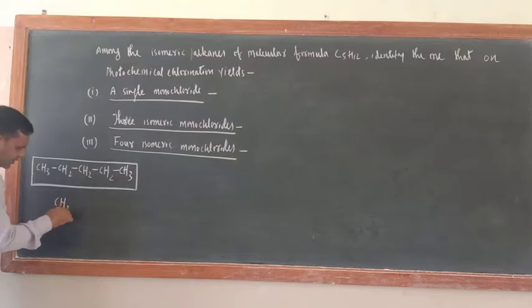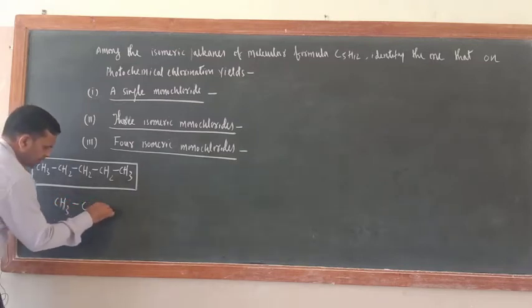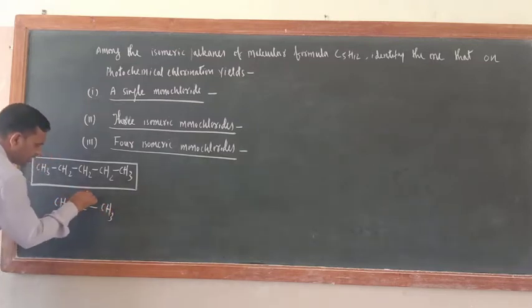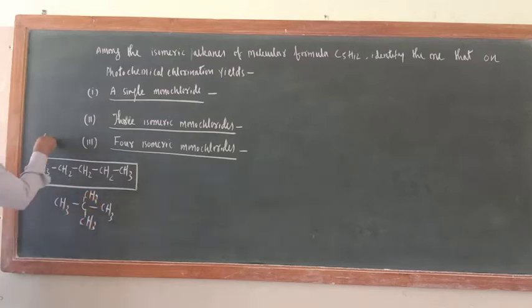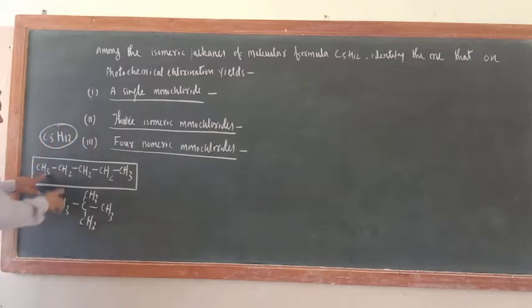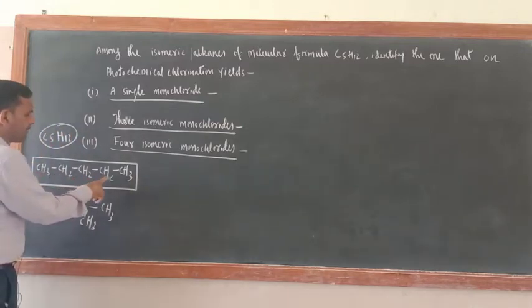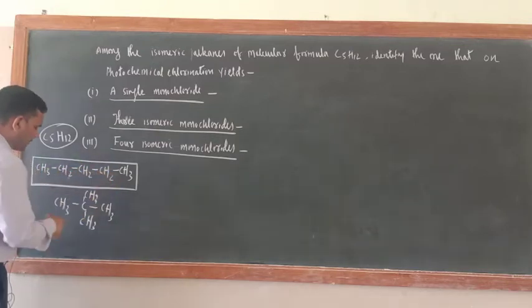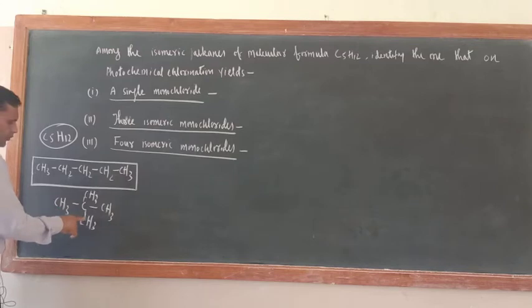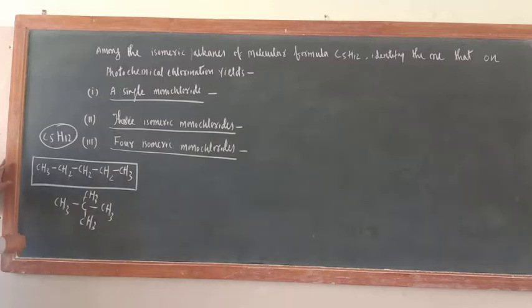Just see, CH3, C here. What is there? CH3 here, also CH3 here, also CH3. Check everywhere, C5H12 only will be there. 3, 5, 7, 9, 12 hydrogen. 1, 2, 3, 4, 5 carbon. Here also 1, 2, 3, 4, 5 carbon, and 3, 6, 9, 12 hydrogen. This is there. Now write another one also.